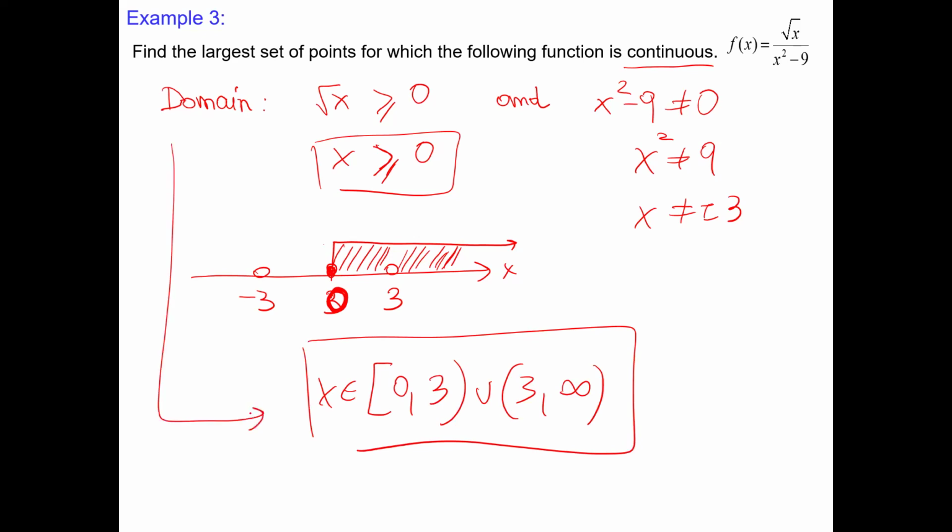This is the set of x, the intervals where the function is defined. These will also be the intervals of continuity, because wherever it is defined, we will have a nice and continuous curve between. We're not involving negative 3, which is completely outside, and we're not involving even 3. That's it. Please remember, always find the domain for the intervals of continuity of a rational function.